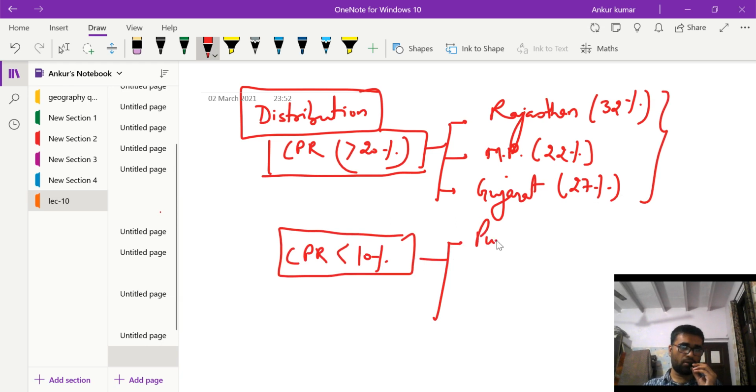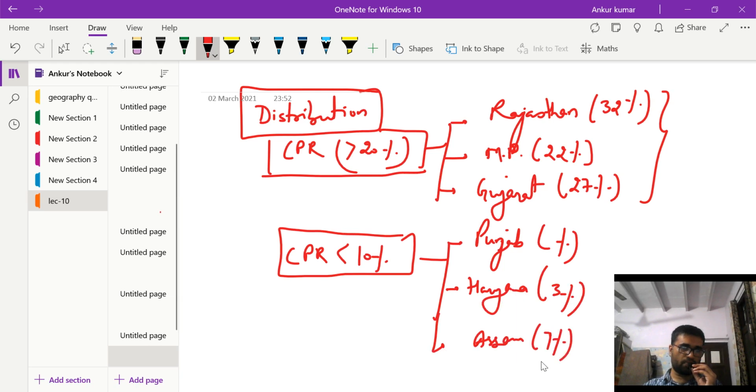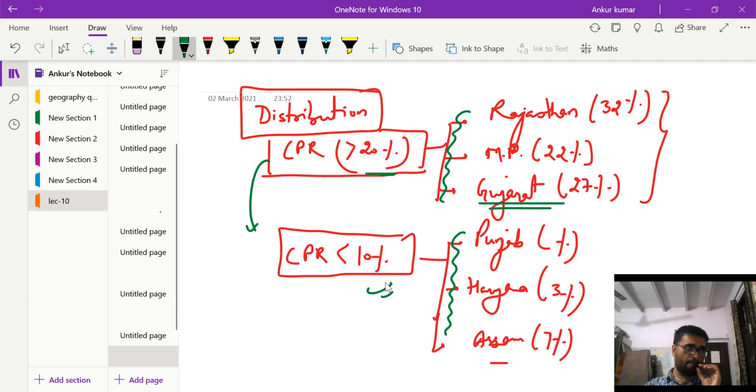These are states like Punjab, where the CPR is 1%. Haryana, where CPR is, I think, 3%. Yes. Assam, CPR 7%. So you can very easily make a guess from here that the states which are having more CPR are less developed states. Leave Gujarat here, this is an exception. The states which are more developed have less CPR, common pool resources.